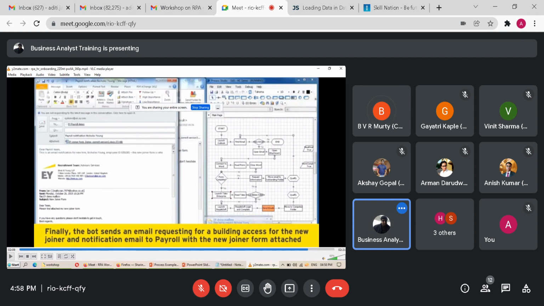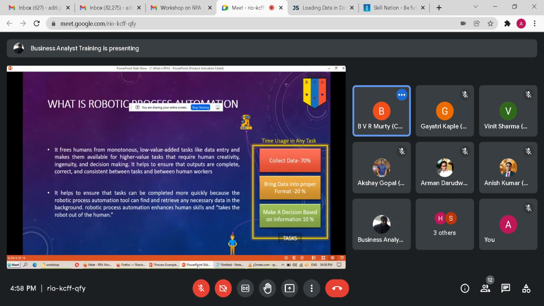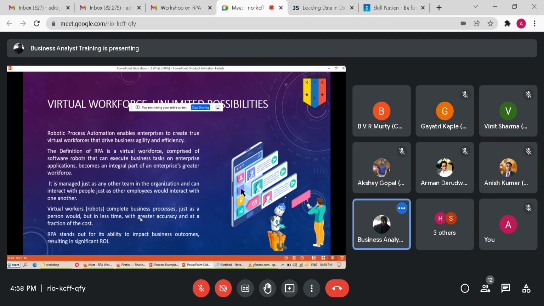But 80% of the data in the enterprise is unstructured. So we use AI or machine learning in conjunction with RPA. AI converts unstructured data into structured, and RPA can work on it in that kind of scenario. You're right.